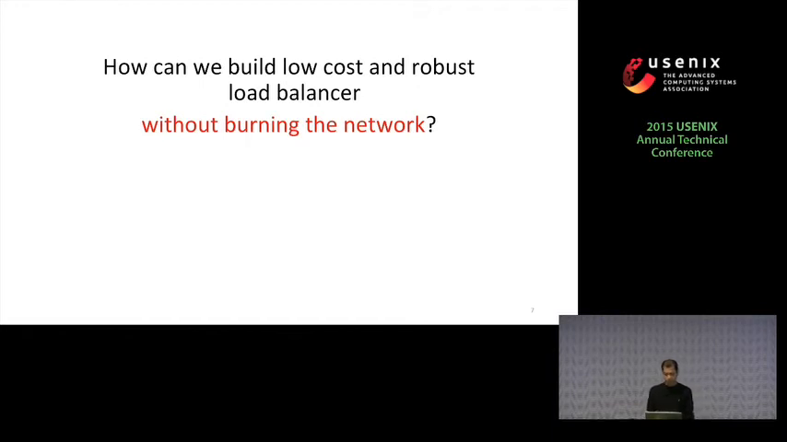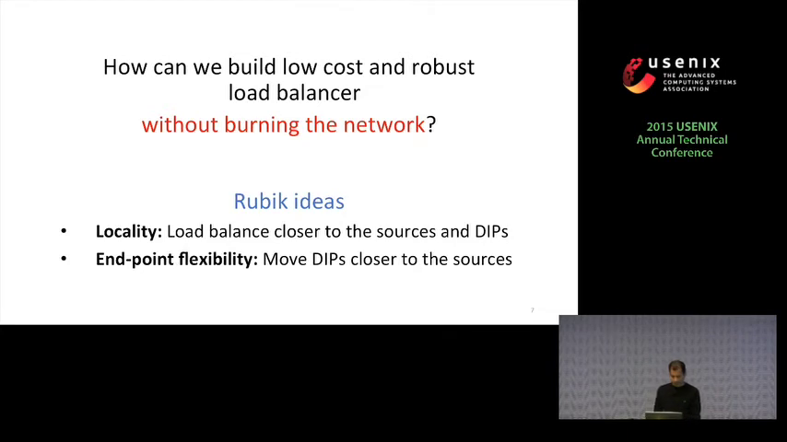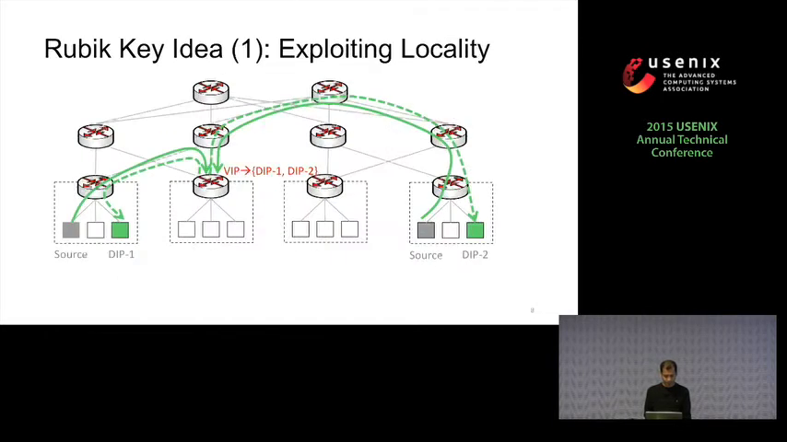So, Duet having this dark side, the problem remains: how do we build a low cost and robust load balancer without burning the network? For that, we propose Rubik. Rubik is based on two key ideas. First, it exploits locality. It brings the load balancer closer to where the sources and DIPs are located. Second, it exploits endpoint flexibility, where it moves DIPs closer to where the sources are. In the next few slides, I'll show that using these two principles, we reduce the path length between sources and DIPs, which helps us reduce the link utilization.